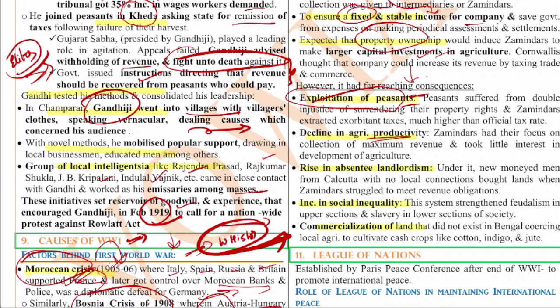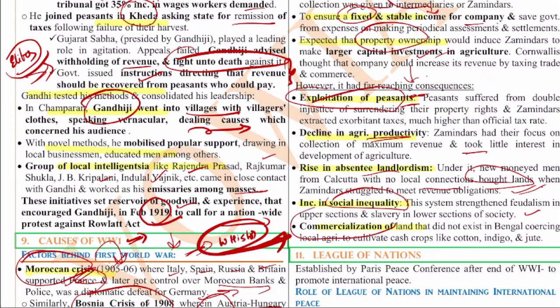The decline in agricultural productivity, because the zamindar's sole focus was on maximizing revenue and he took little interest in investment. Also, there is a rise in absentee landlordism, because the new moneyed men from Calcutta with no local connections bought lands when the zamindars struggled to meet their revenue obligations. So absentee landlordism increased. There is an increase in social inequality, because under this system feudalism strengthened, with the upper sections dominating and slavery in the lower sections of the society.